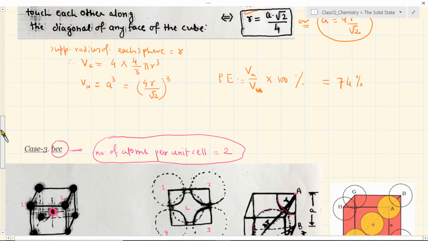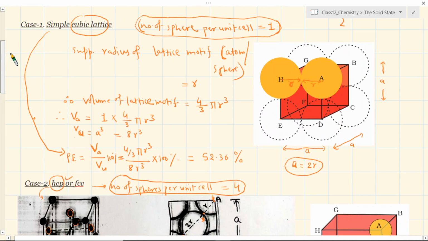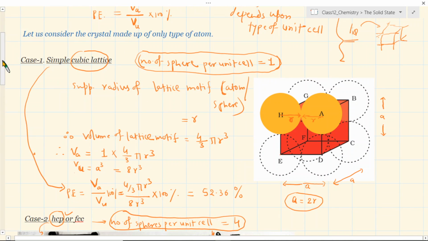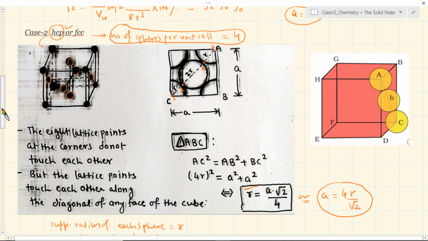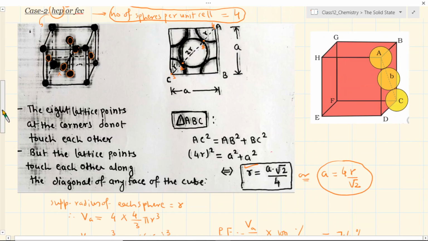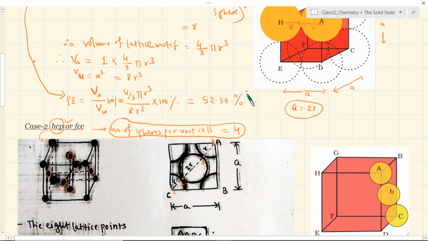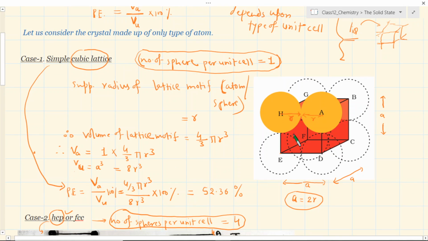Now you see, compare in all these types of units: just simple cubic, then you have cubic close packing or hexagonal close packing, or you also call it face centered cubic, then you get 74%. Here you got 52%. So this has the least efficiency of packing, simple cube, because